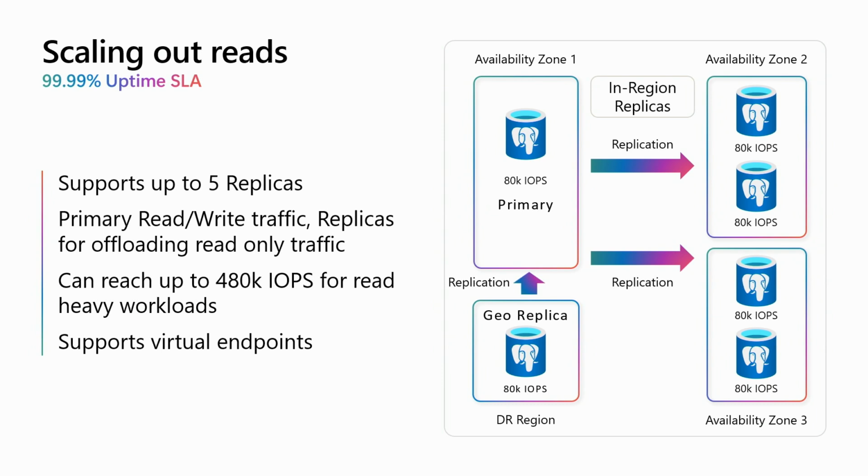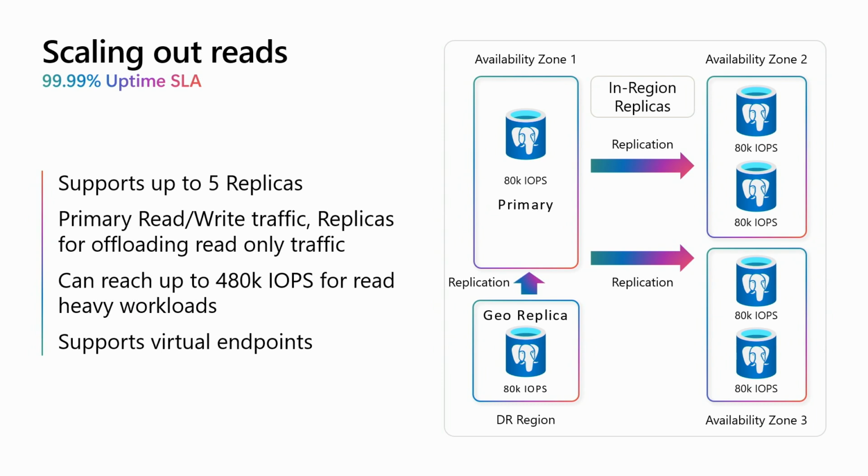So if you were to use SSD V2 for all of these read replicas, and then spread out your reads across these, you can have up to 5 replicas. So that's effectively then six machines that you can get 80K IOPS with. So we do have customers right now who are getting 480K IOPS with this type of configuration.